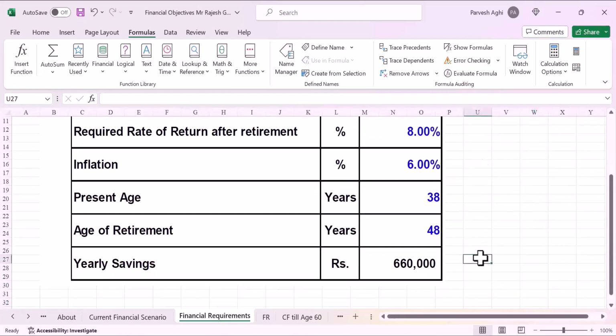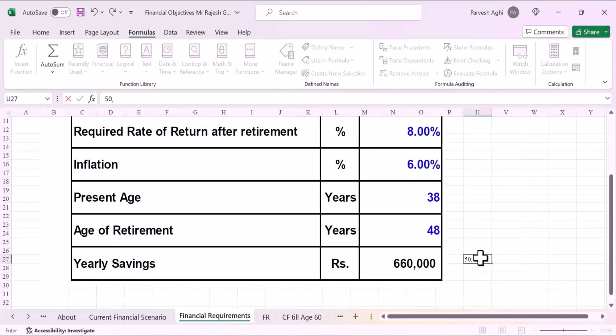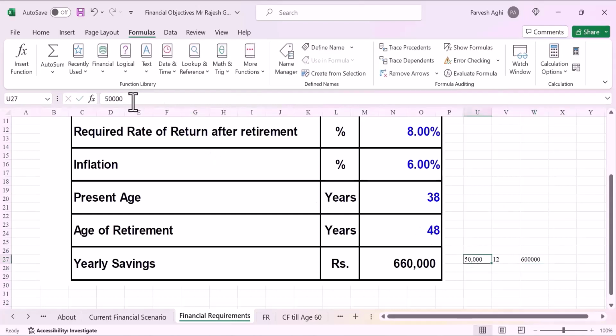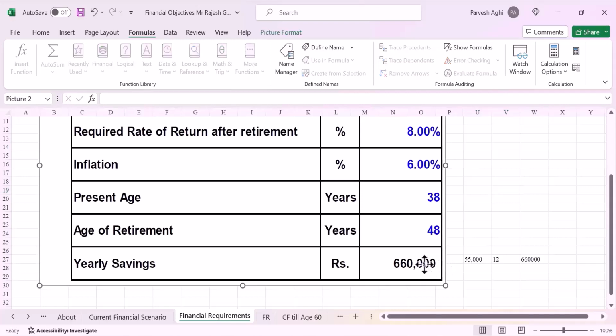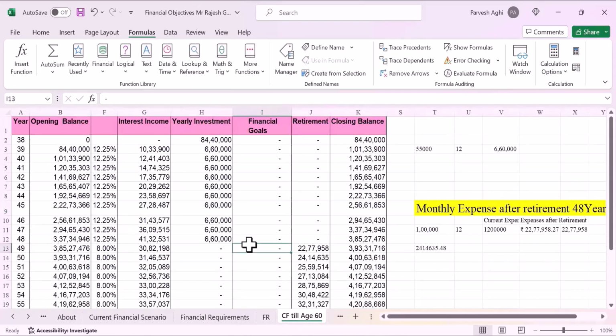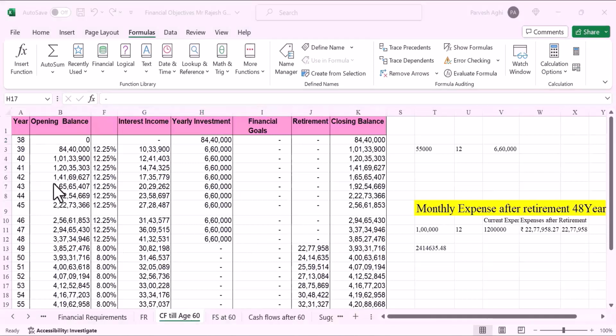So in the previous slide, we discussed that he's going to save about 55,000 rupees per month for the 12 months. So he's going to save 55,000 rupees per month, which means that he's going to have 6 lakh 60,000 rupees yearly saving. Now, we also discussed that he has a present investment of 84 lakh 40,000 with him. So now we will move on to his cash flow till the age of 60.